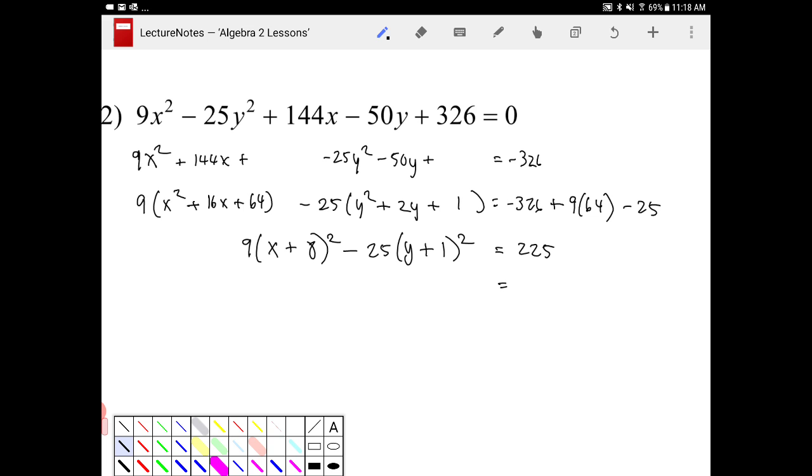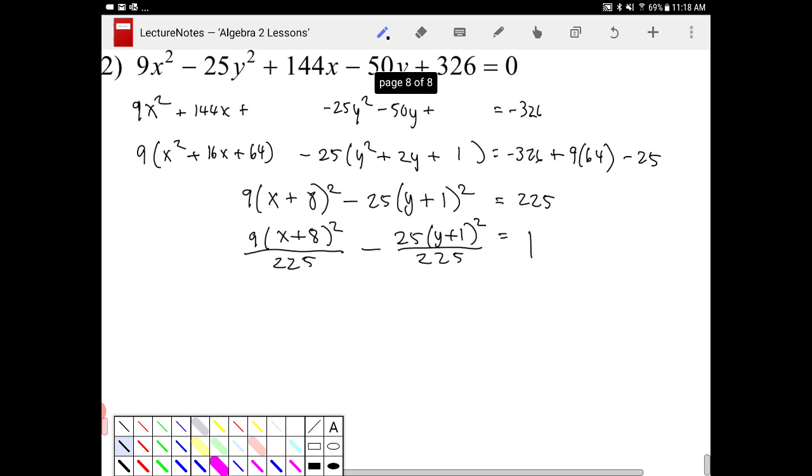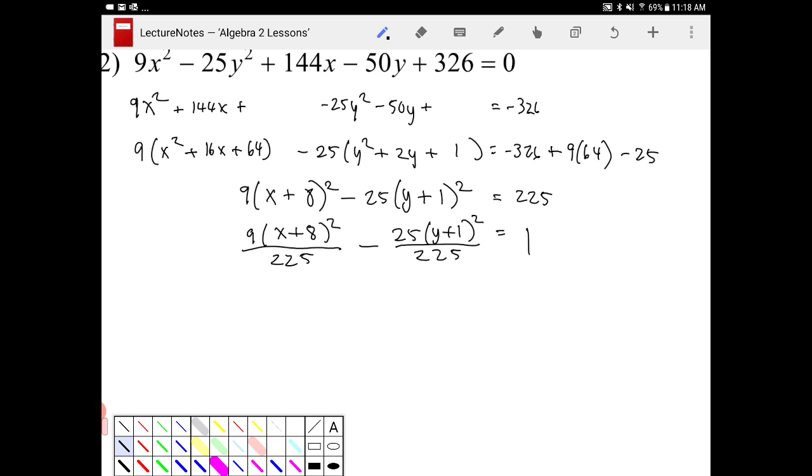Divide both sides by 225. I get 9 times x plus 8 quantity squared over 225 minus 25 times y plus 1 squared over 225 equal to 1. You can technically leave your answer like this.